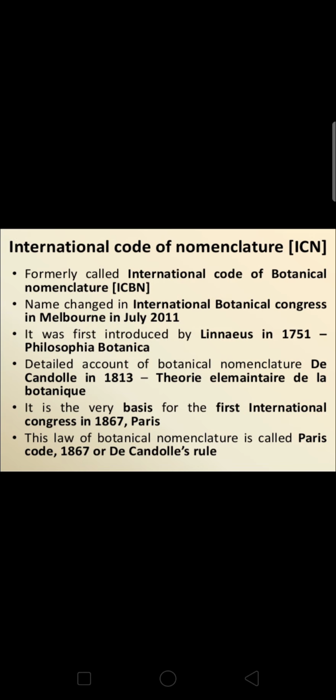So here, the International Code of Nomenclature is being given. Formerly it is called the International Code of Botanical Nomenclature, ICBN. ICBN stands for International Code of Botanical Nomenclature.